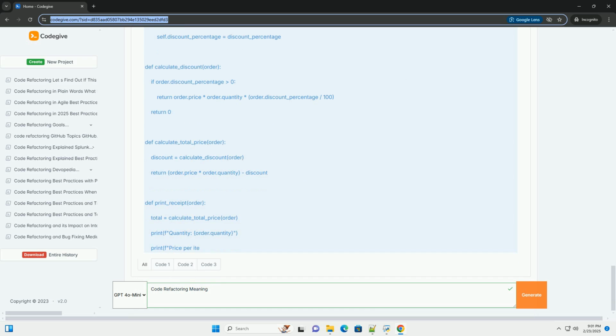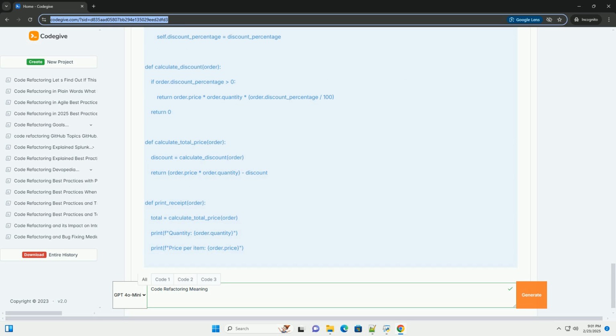Code is hard to understand. If you or others find it difficult to grasp the code's logic, refactor to improve readability. Code is inefficient. If performance testing reveals bottlenecks, refactor to optimize the code. You're feeling frustrated. If you're struggling with the existing code, take a step back and refactor to make it more manageable. Refactoring techniques, with examples in Python.